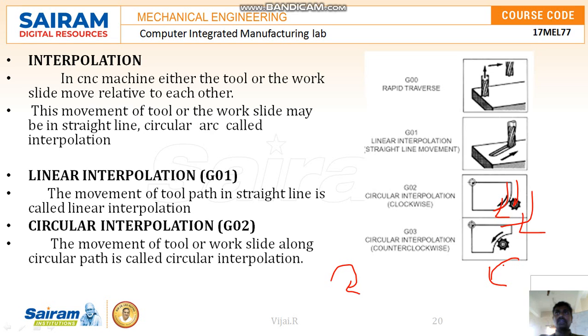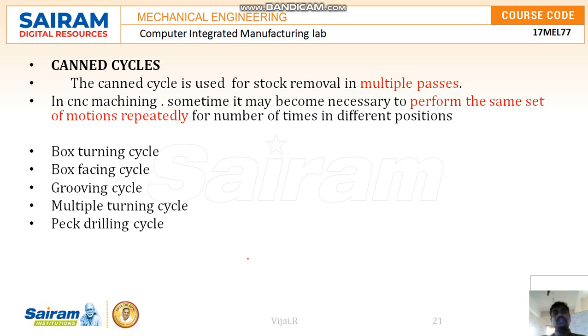So that is linear, and the next thing is the canned cycle. We are going to see about canned cycles. Canned cycles are repeated cycles used whenever needed. Box turning, facing, grooving: these are all multiple operations, used multiple times. When a particular sequence of operations is done continuously, we call it a cycle. So a canned cycle is used for multiple processes, to perform the same set of operations.